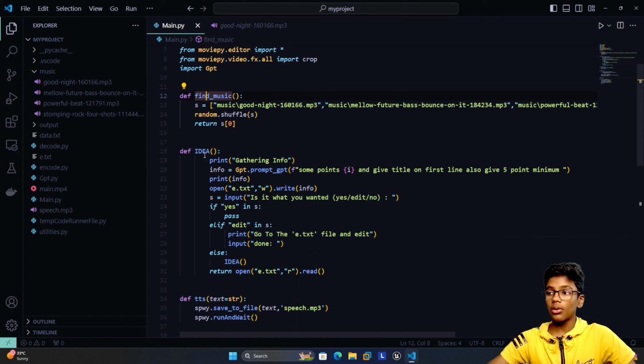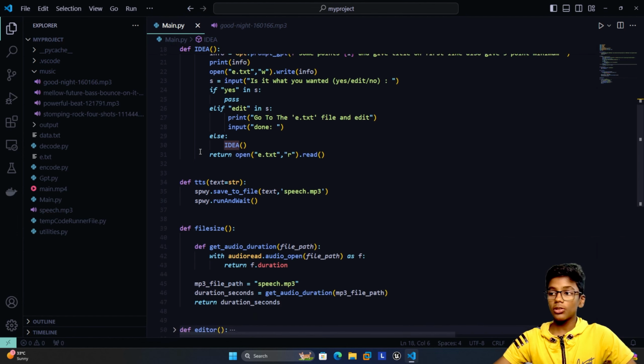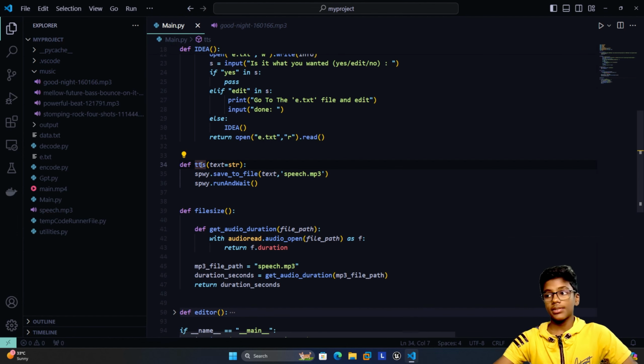So now let's go down into idea. As the name suggests, it will gather idea or information. Now let's go to TTS. TTS will create voiceover for the video, and the file size will check the video's file size and return the section.